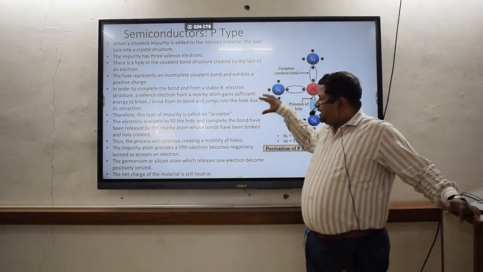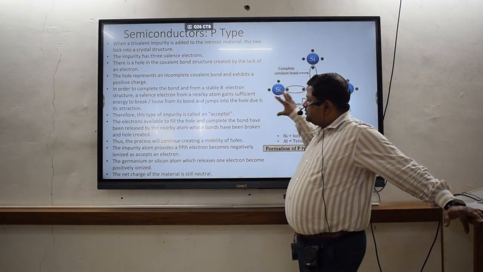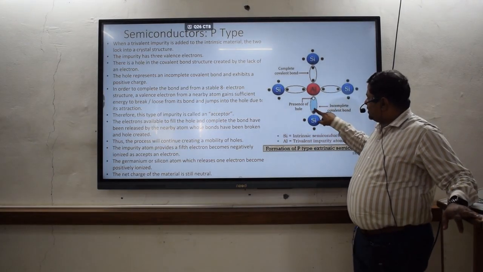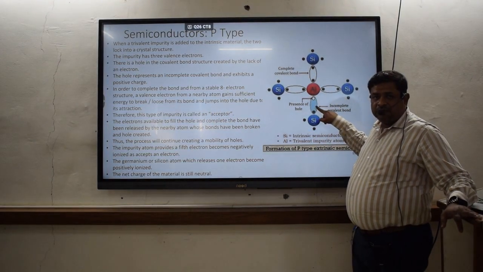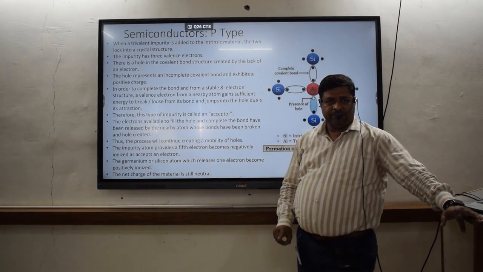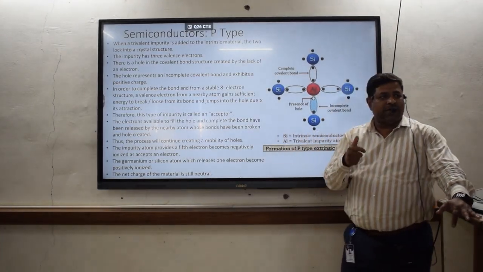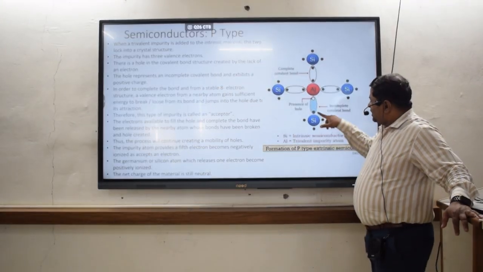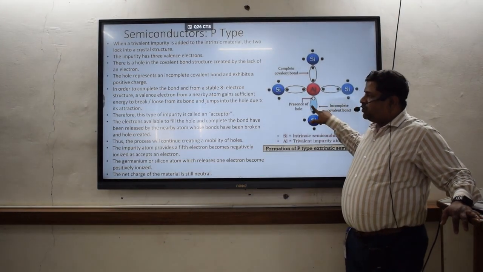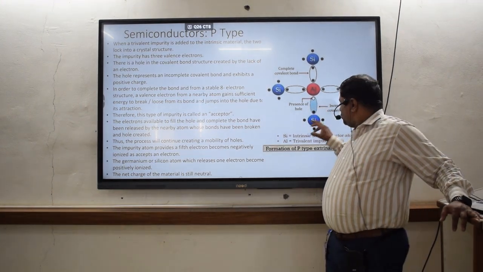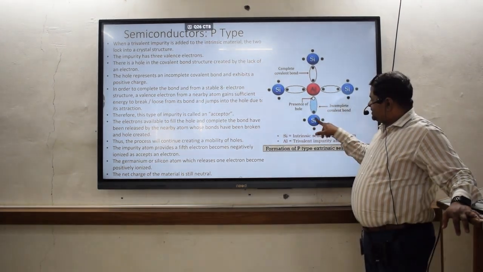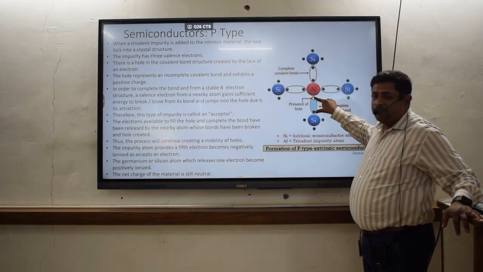So for that 8 electron stable structure, a valence electron from a nearby atom, that means this valence electron from the silicon, gains sufficient energy. That means it has to have sufficient energy to break this covalent bond, or lose this covalent bond, and it will get free from the silicon atom, so that it will form the pair.